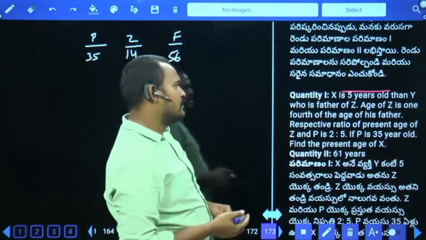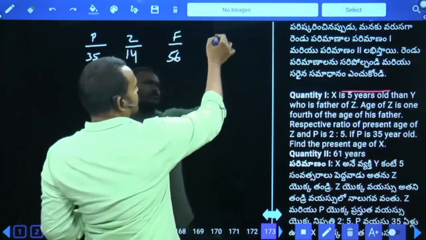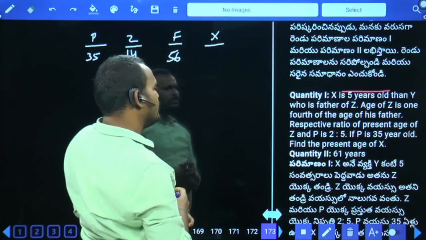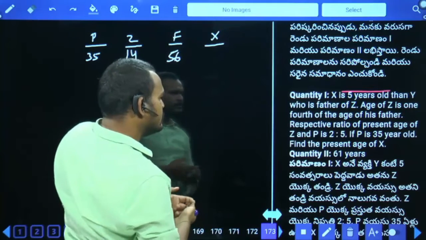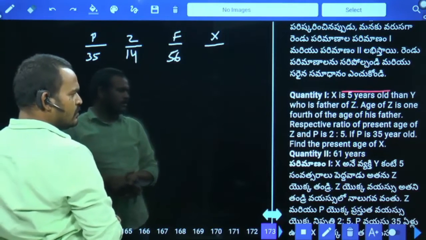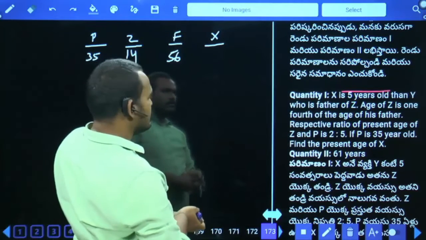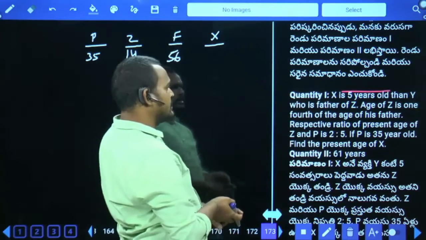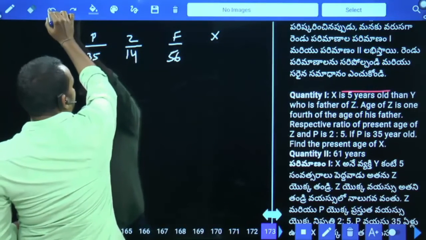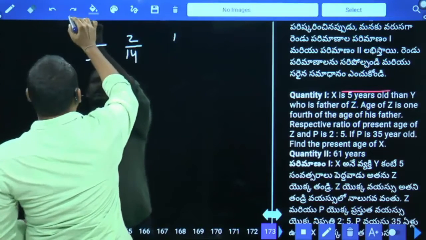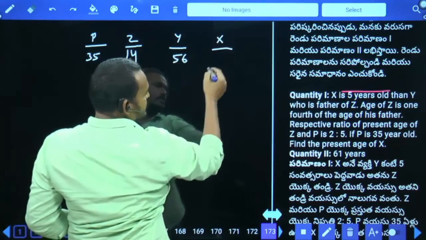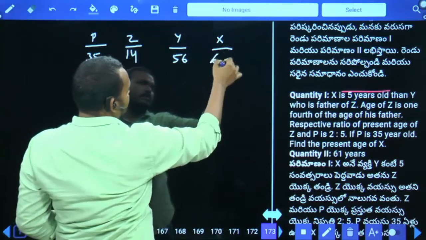And one more, X is 5 years older than Y, who is the father of Z. Y is 56, and X is 5 years older than Y, so X is 61.